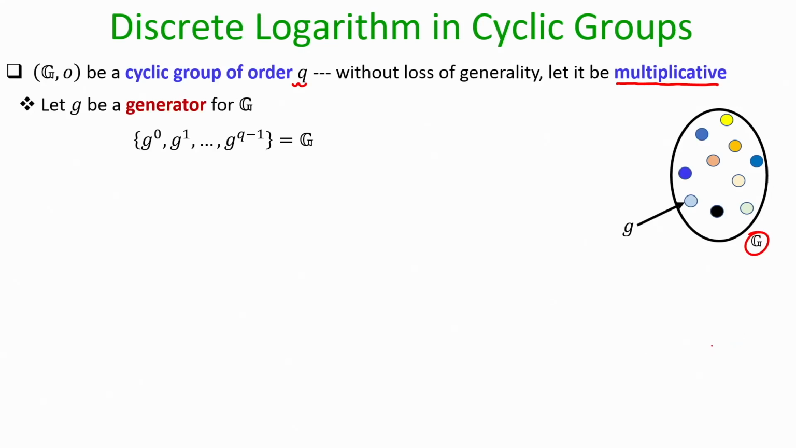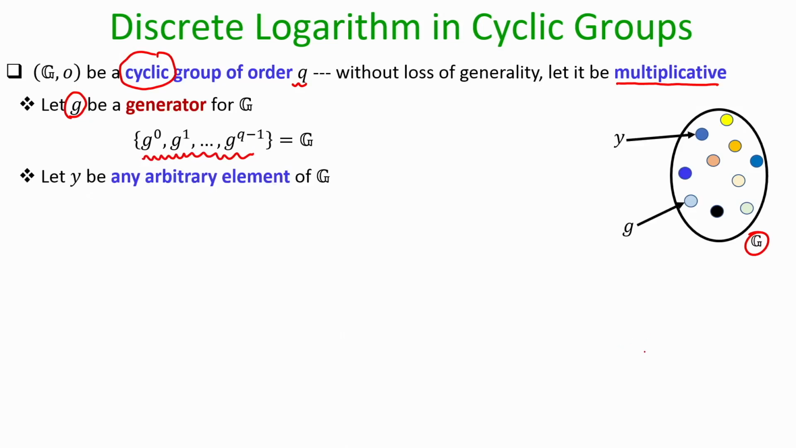So, since my group big G is a cyclic group, it must be having a generator. So, let small g be a generator, and since the order of the group is q, it has q number of elements. That means, by computing q different powers of the generator, I can obtain all the elements of my group. Now, consider an arbitrary element y from the group.